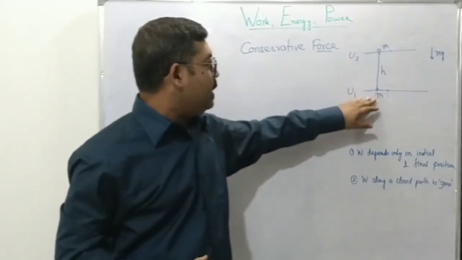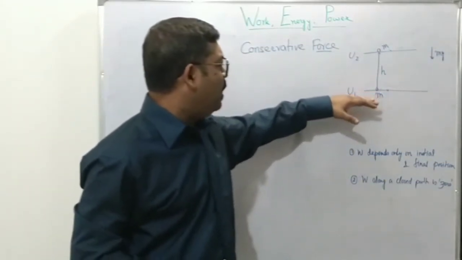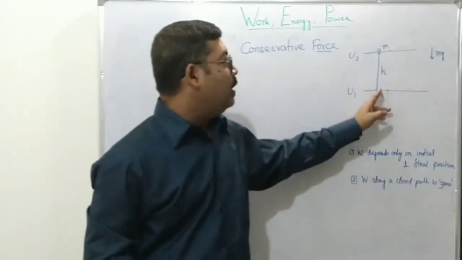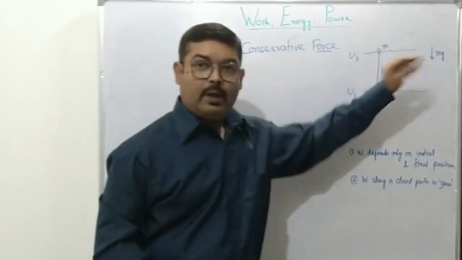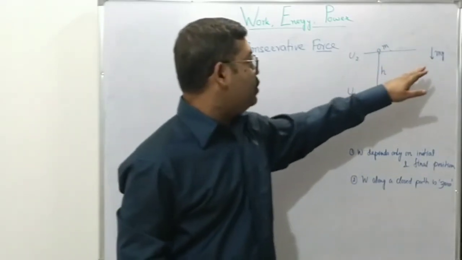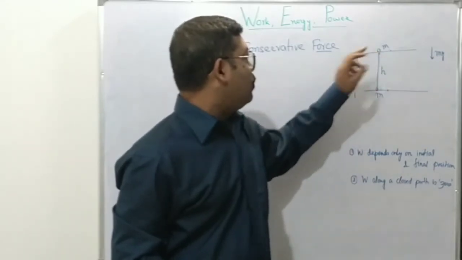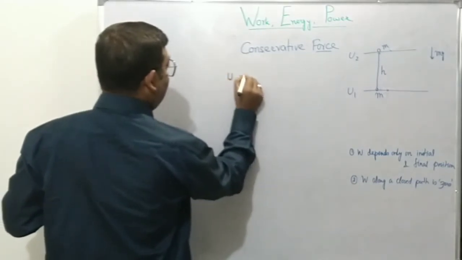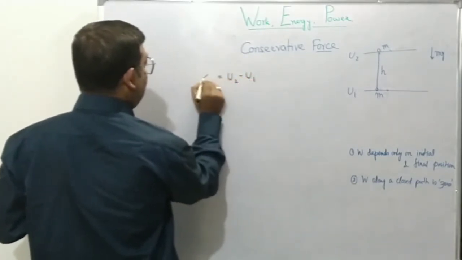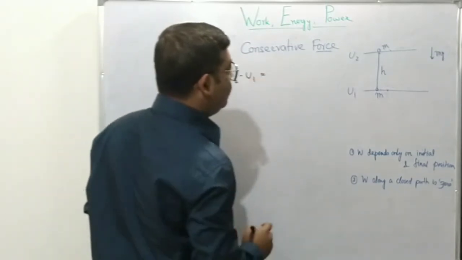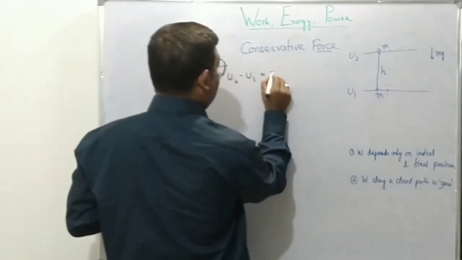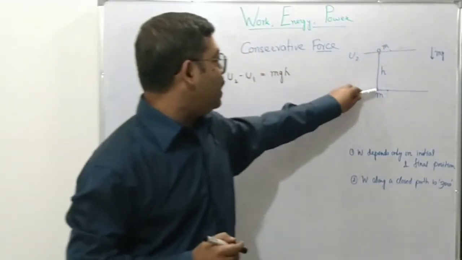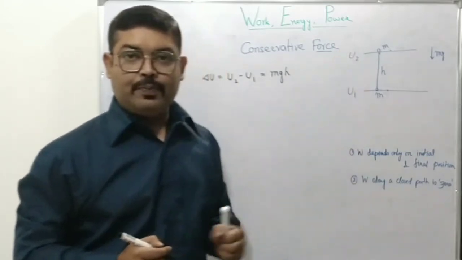An object was initially in a gravitational field, at a position where potential energy was U1, and it's taken against gravity by a force equal in magnitude to the gravitational force to another position where the potential energy is U2. So the change in potential energy, U2 minus U1, which we'll call delta U, will be equal to mgh. From here to here, the gain in potential energy is this much, right? It increases by mg into h.